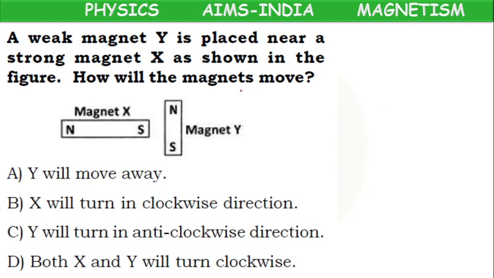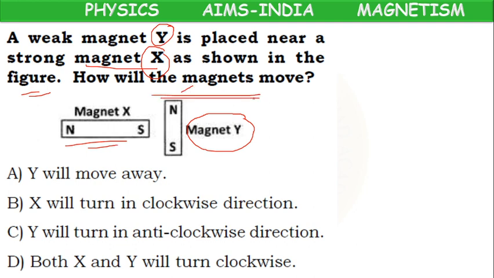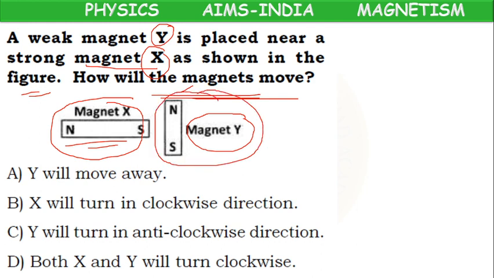Next, children. A weak magnet Y is placed near a strong magnet X as shown in the figure. One is placed horizontally, one is placed vertically. Now the question is, how will the magnets move? Magnet X is strong magnet, magnet Y is weak magnet.